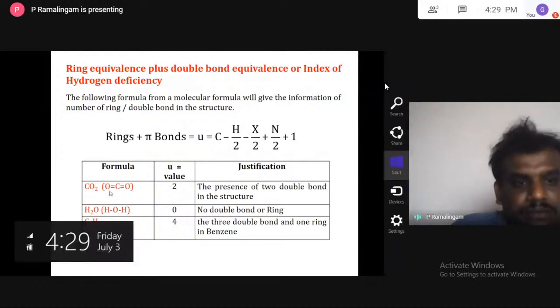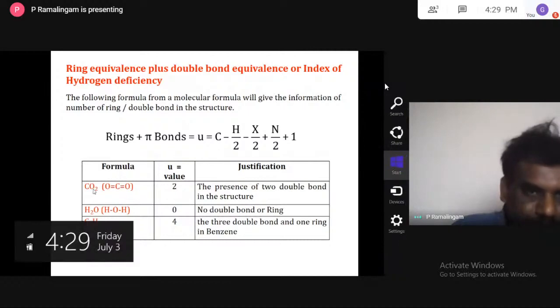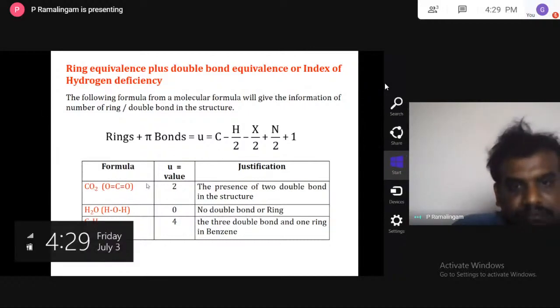For example, take carbon dioxide. If you calculate, C is 1, and the remaining H, X, and N are all 0. So 1 plus 1 is equal to 2. The U value is 2. That indicates the presence of two double bonds in the structure. Carbon dioxide, you can write like this: O double bond C double bond O.